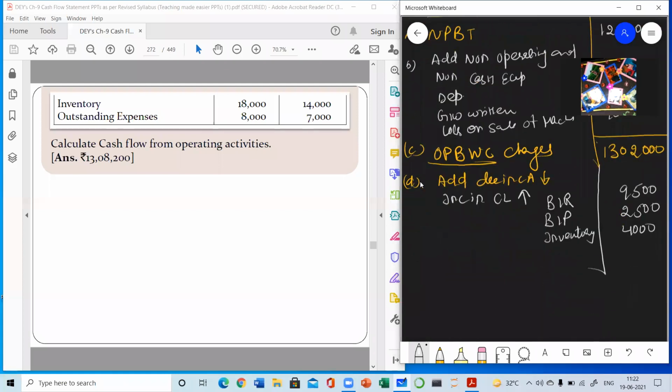Next, wait a minute. Yes. We have to see the current liabilities. Outstanding expenses are decreased, so they will not be treated here. Now come to the next part.